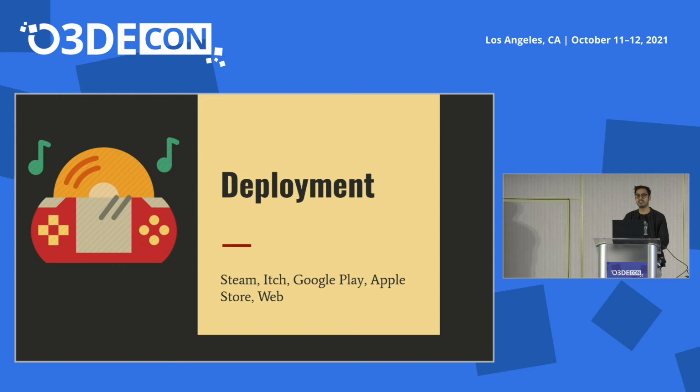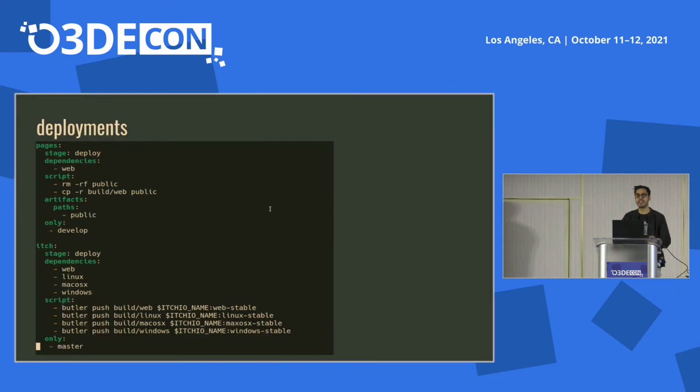So the second stage of the pipeline we can extend is the deployment. We can deploy it on Steam, Itch, Google Play, Apple Store, and on the web platforms. So we again write the configuration file, and it's almost the same. We just specify where we want to deploy. In this example, I'm just taking itch.io.